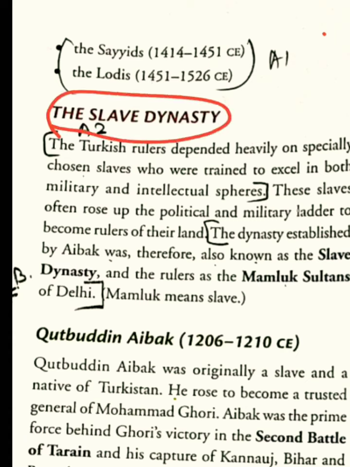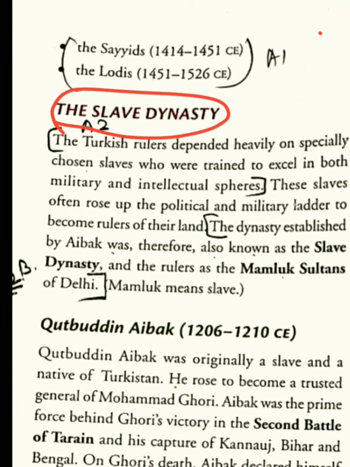The Turkish rulers depended heavily on specially chosen slaves who were trained to excel in both military and intellectual spheres. We studied in chapter 2 of history that Turkish rulers also came to India. They were dependent on their slaves. These slaves were very good in their military skills, very good warriors.